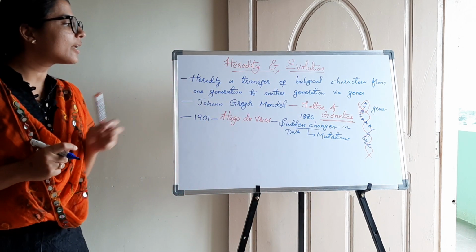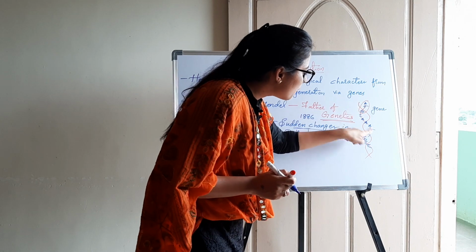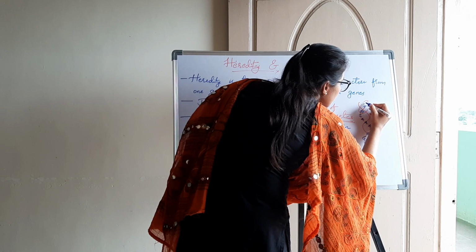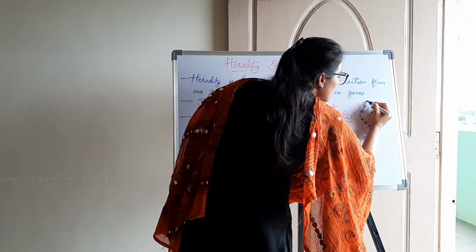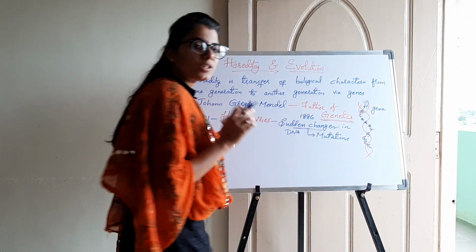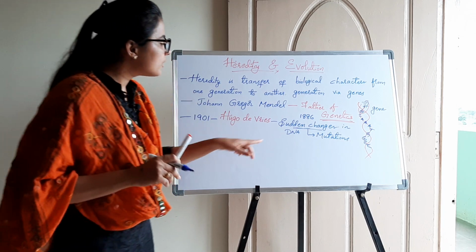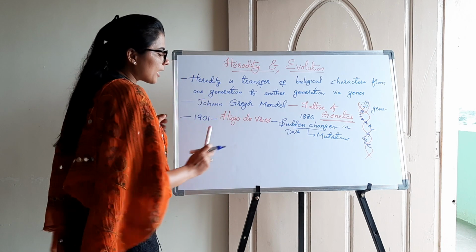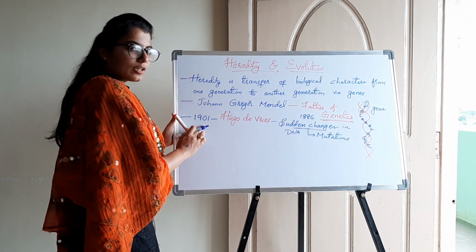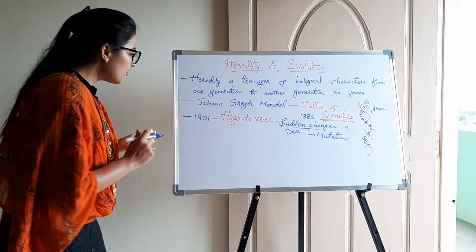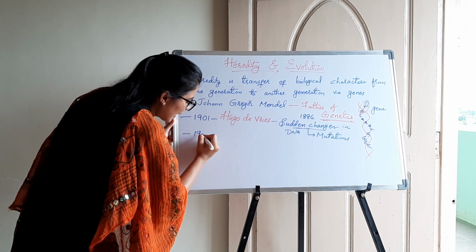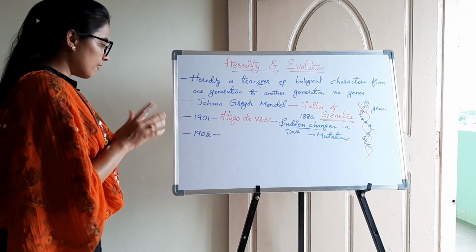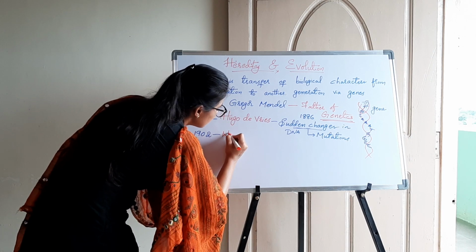So what are these sudden changes? Let's say this is the structure of DNA. If suddenly there is adenine here, and it is replaced by thymine or by guanine, there is a sudden change in the structure of DNA, okay. So these sudden changes were termed as mutations, and they were discovered for the first time by Hugo de Vries in the year 1901. Later, in the year 1902, there was one more discovery by Walter and Sutton.